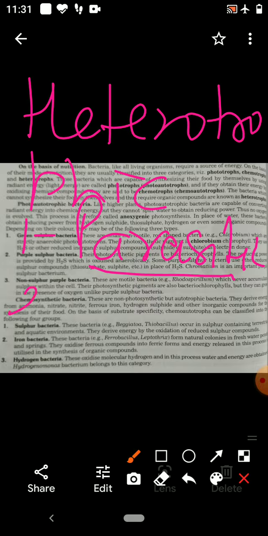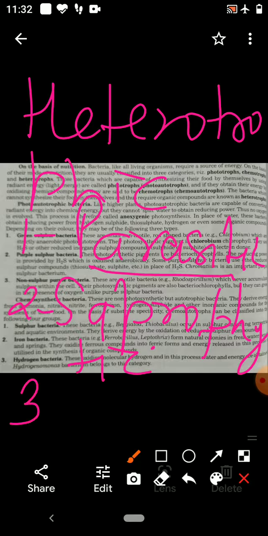Next is saprophytic bacteria. Those bacteria which get their food from dead organic matter. They obtain their food by decomposing complex organic molecules into simple organic ones. So they are called saprophytic bacteria. Now third one is symbiotic.